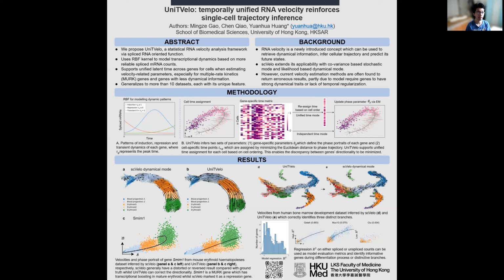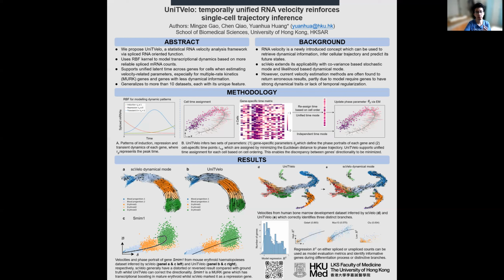Most of them are just constantly increasing or constantly decreasing along the differentiation path. And sometimes they have multiple rate kinetics. For instance, genes have a transcriptional boosting at a later stage, which is quite contradictory with the original hypothesis of the scVelo package. So we introduced this unified time mode.